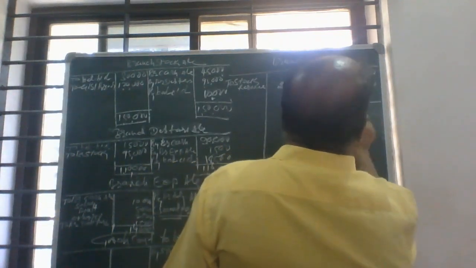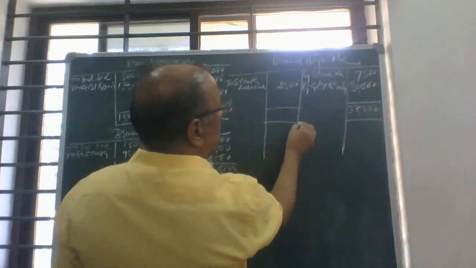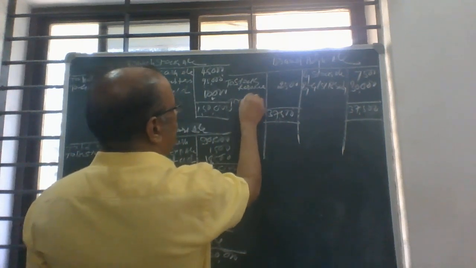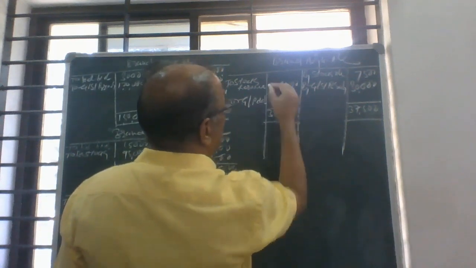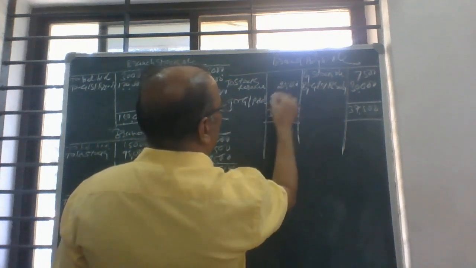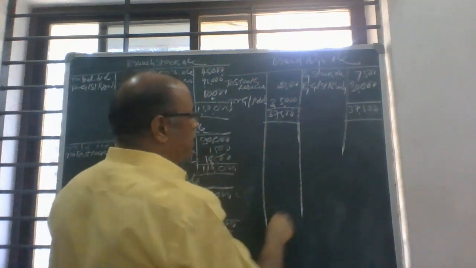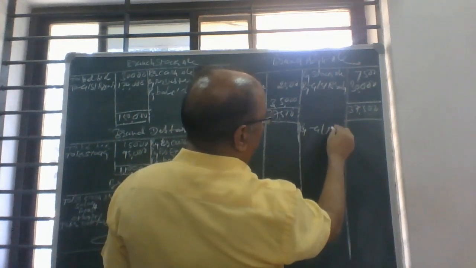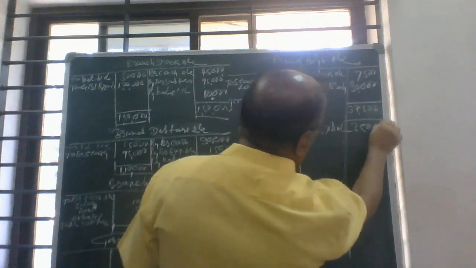We have to close this one. 37,500, the difference to gross profit carried down, so 35,000 rupees GP. And this second part is continued by gross profit brought down, so 35,000.